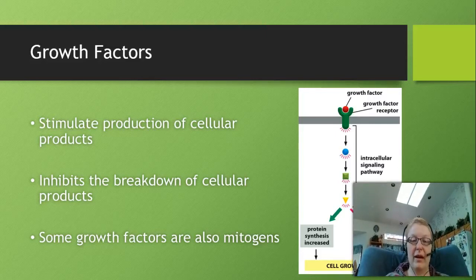So the growth factor will bind, we're going to pass the signal across the membrane, and follow through the intracellular signaling pathways. We're going to increase protein synthesis, but at the same time, we're going to stop the cell from degrading cell products. So this cell will get bigger and have more components because we're not breaking things down as fast. We're not breaking things down, and we're making more of them. So it's like a warehouse.